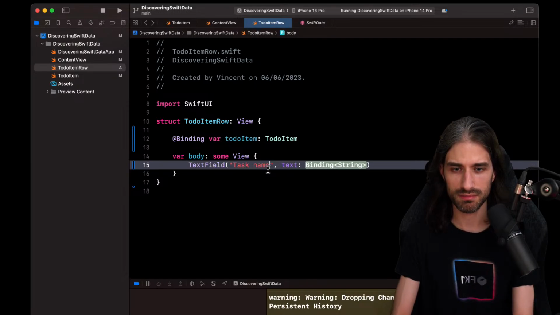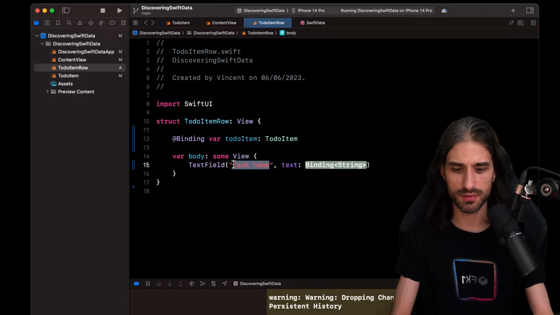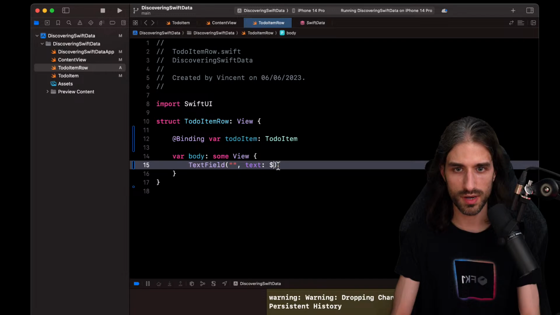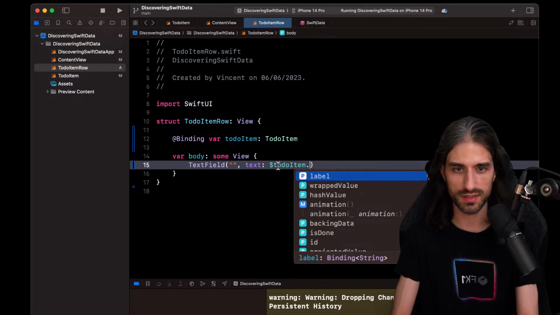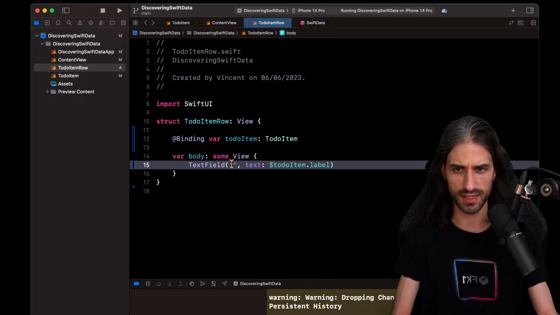Task name. Yeah, it's definitely not the best. When I'm thinking about it, I don't think iOS puts anything for that placeholder. It just gives the focus to the text field. And so for the text, that's where I will do $todoitem.label.